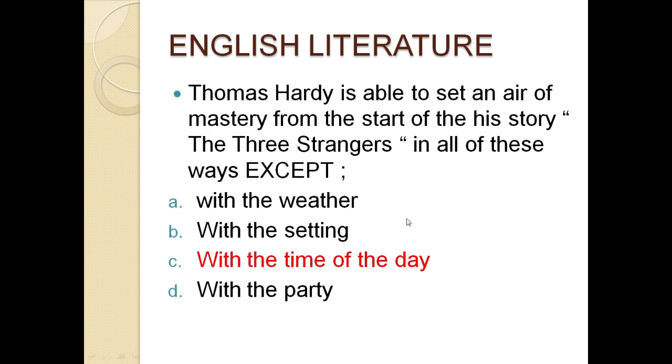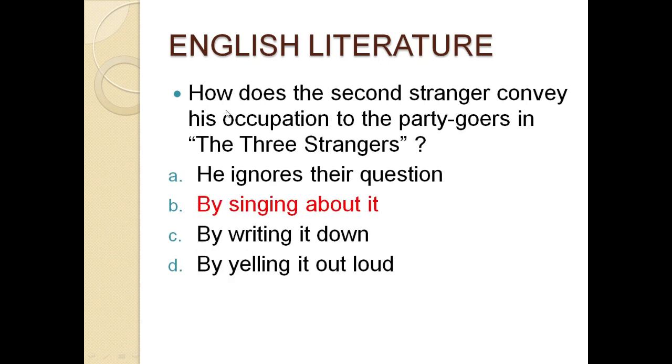The second one: how does the second stranger convey his occupation to the party goers in the Three Strangers? Option A, he ignores their question. Option B, by singing about it. Option C, by writing it, and D, by yelling it out loud. The correct option for this question is B, by singing about it.